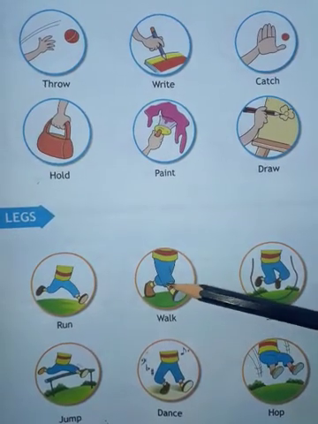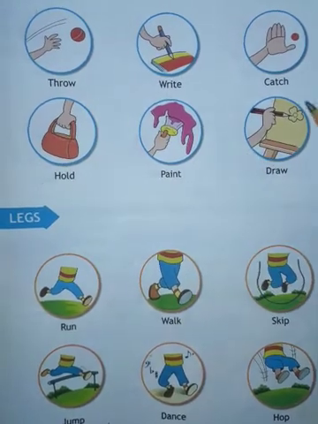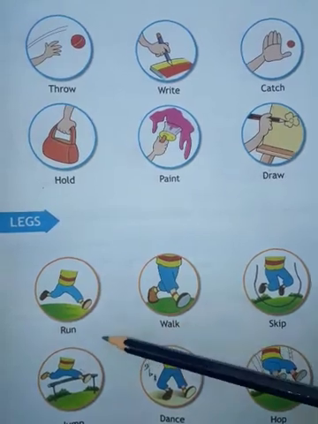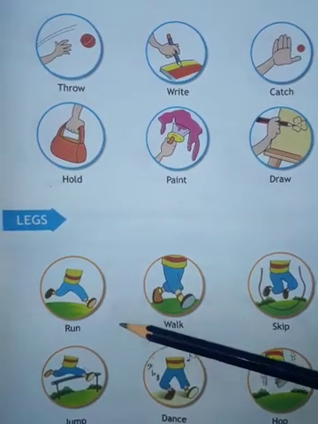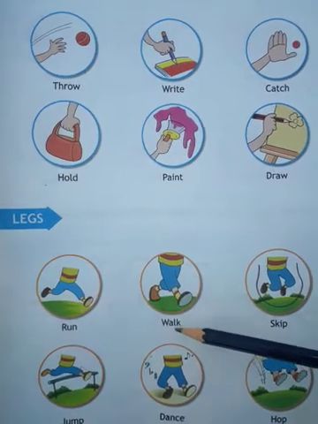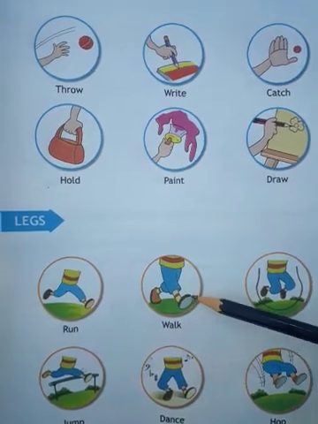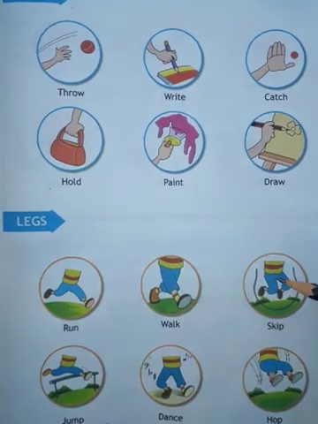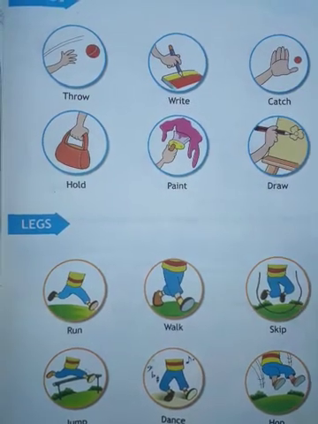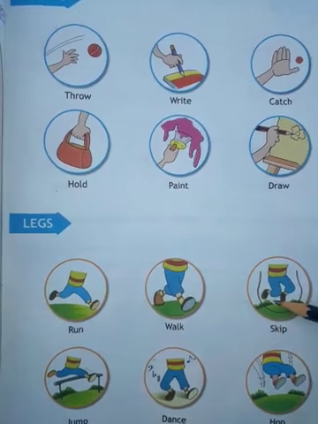With the help of your leg. You have two legs. So the legs help you run, walk, skip, jump, dance and hop. Your leg helps you to skip. So how can you skip? With the help of your leg.